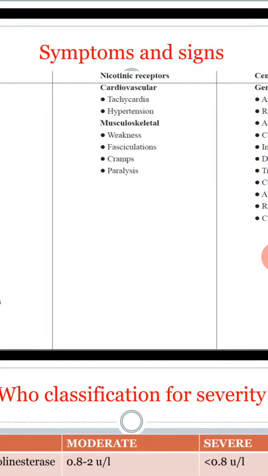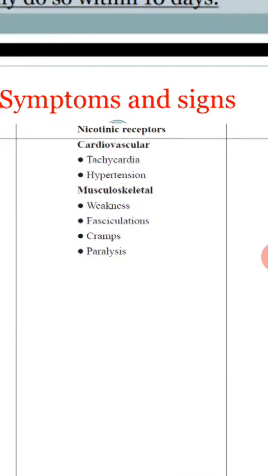Nicotinic: nicotinic receptors are not only present in skeletal muscles, they are also present in the ganglia, both parasympathetic and sympathetic. With stimulation of nicotinic receptors in the ganglia of the parasympathetic nervous system, over activation of the sympathetic nervous system is also possible. With this, there is tachycardia and hypertension also.